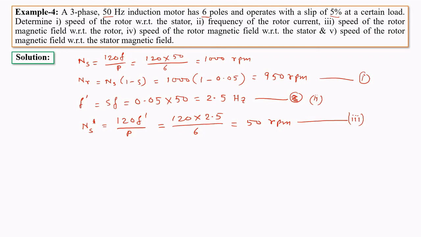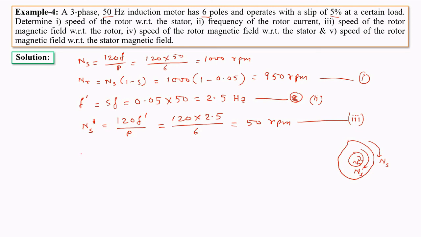Now the speed of the rotor magnetic field with respect to the stator. Here we can consider the structure of the stator and rotor. The magnetic field in the stator is rotating with the speed of ns. The rotor is rotating with a speed of nr, and the magnetic field of the rotor is rotating with the speed of ns dash with respect to the rotor.